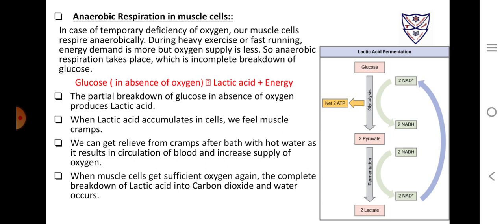When lactic acid accumulates in the cell, we feel muscle cramps. If we want to get relief from muscle cramps, we have to bathe with hot water, because hot water results in the circulation of blood and it increases the supply of oxygen. When muscle cells get sufficient oxygen again, the complete breakdown of lactic acid into carbon dioxide and water occurs, and it completes the whole path of breakdown of glucose.